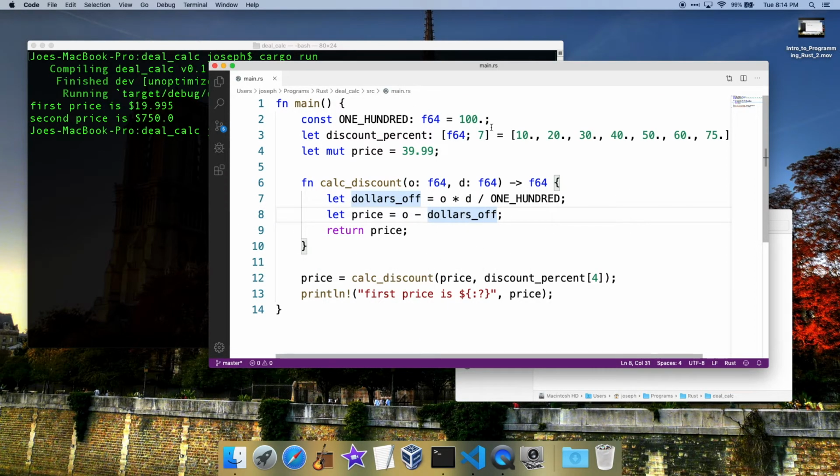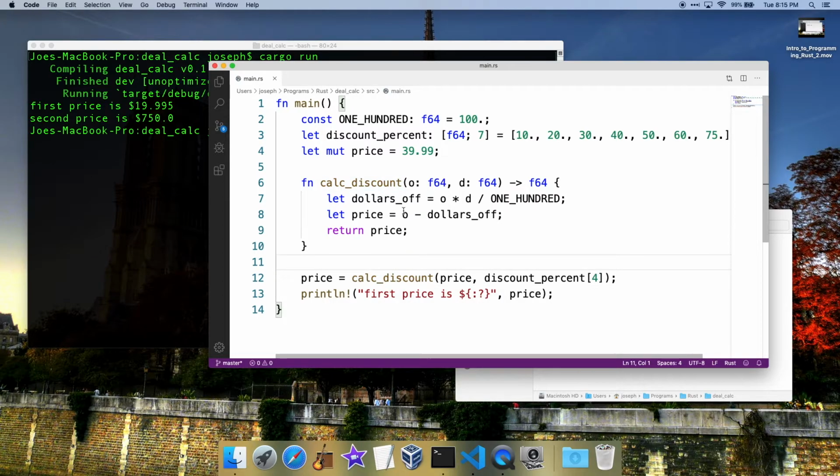So let's look at statements and expressions. Statements and expressions are the two parts that pretty much make up a Rust program. They're like the electrons, neutrons and protons of the Rust world, kind of, I guess. So statements are lines of code that perform an action. A statement performs an action. It does not return a value. Calc discount returns a value, right? It returns the price. A statement does not do that. So they can't be assigned to a variable.